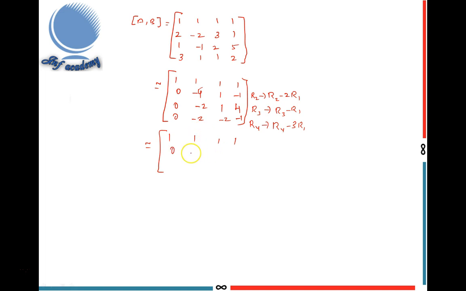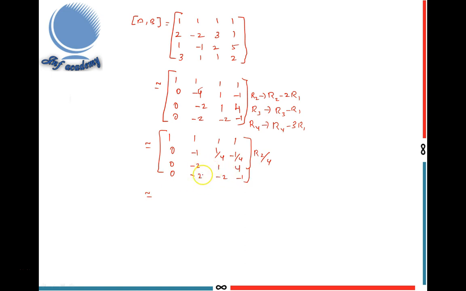0, minus 1. Okay. That is minus 1, 1 by 4, minus 1 by 4. I divide R2 by 4, so we can get this one. R3 and R4 are same. I write here same value. I don't change. Next step, I convert this element into 0.